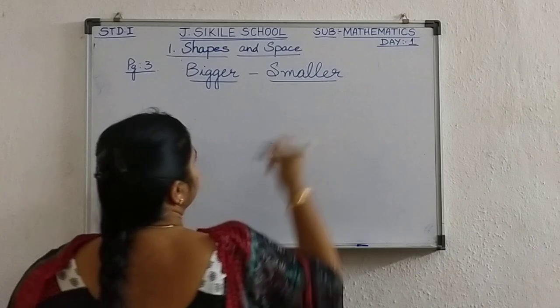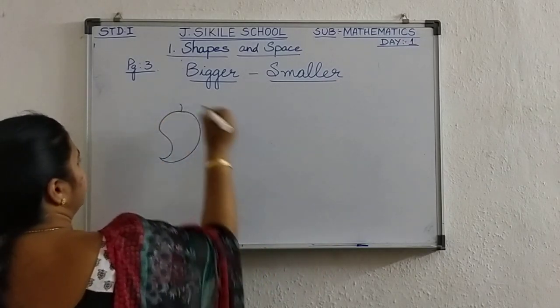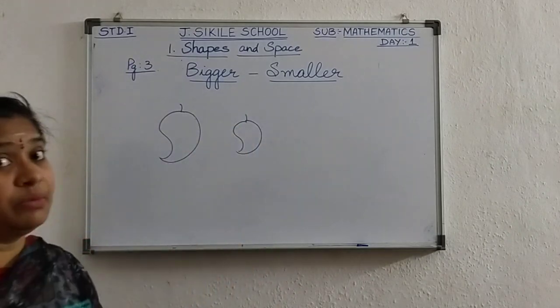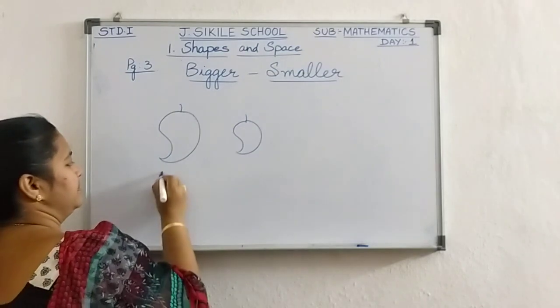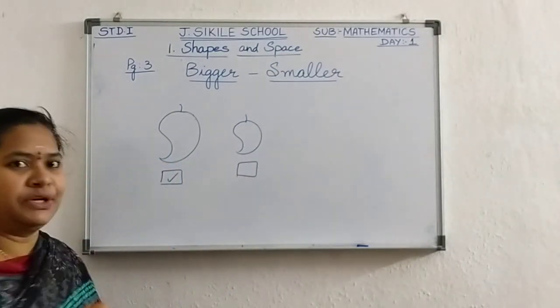Now here I am drawing a mango. Here I am drawing another mango. Which is bigger mango? The first one. The first mango is bigger.